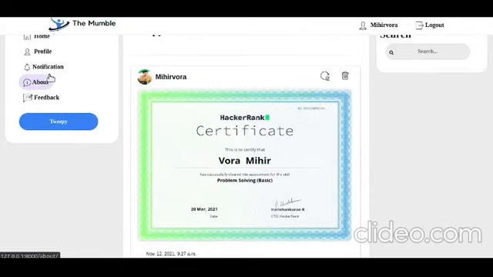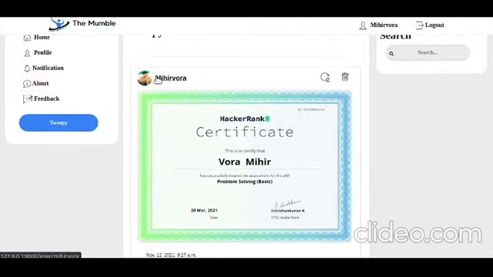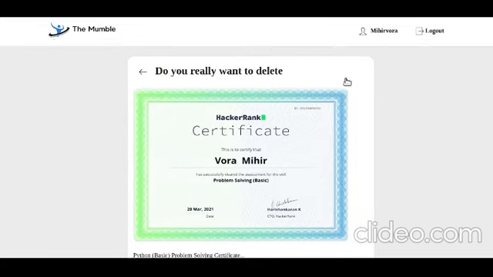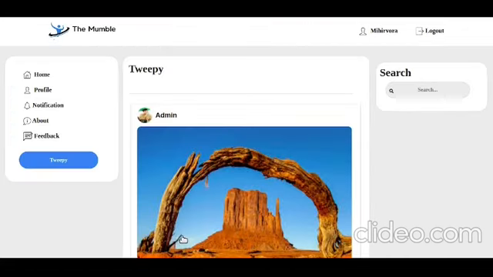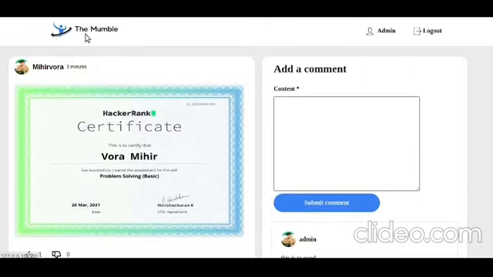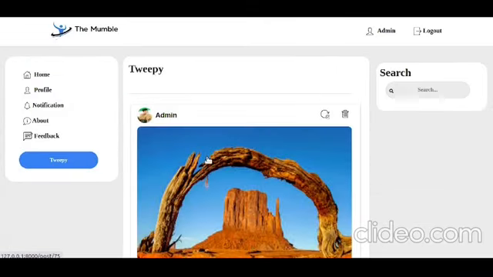And if you do not like this post, you can delete it. Click on the delete button. For example, I will show you. Click on the delete button, and it asks, do you really want to delete? If your answer is yes, you can click on the yes button, and that post is deleted in your account, and also deleted for all followers. For example, I will go through here, it's not visible because Mihir Hora deleted that post. Okay.